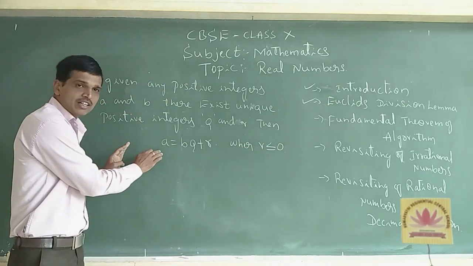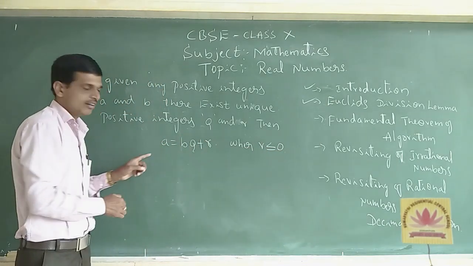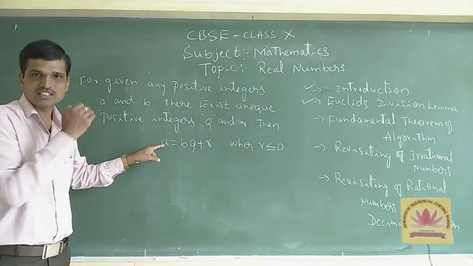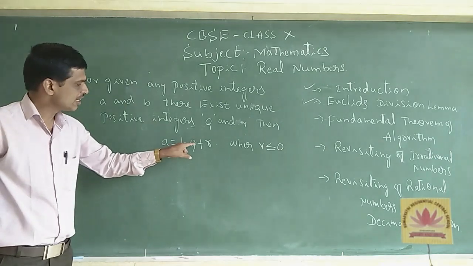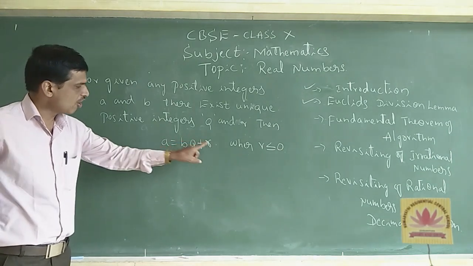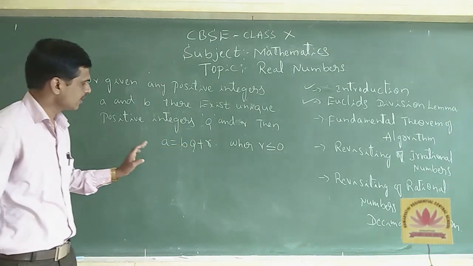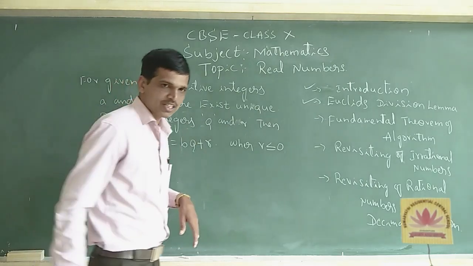What is the real meaning of this A, B, Q, R? According to this equation, A means dividend, B means divisor, Q means quotient, R means remainder. These are all the terms and meanings.